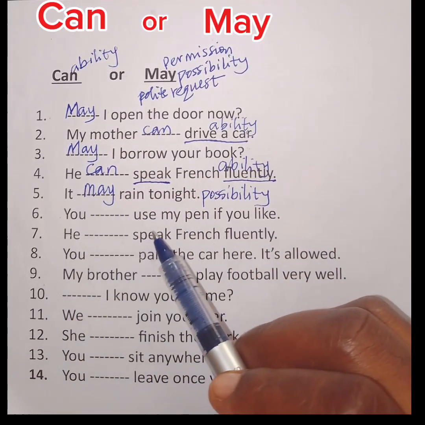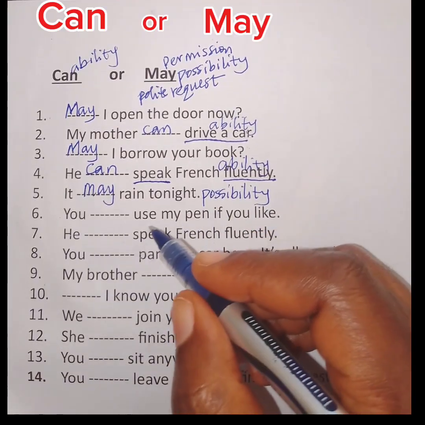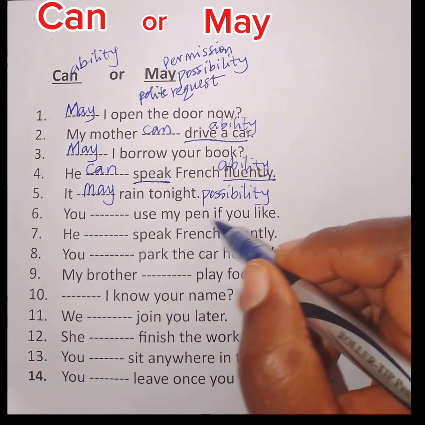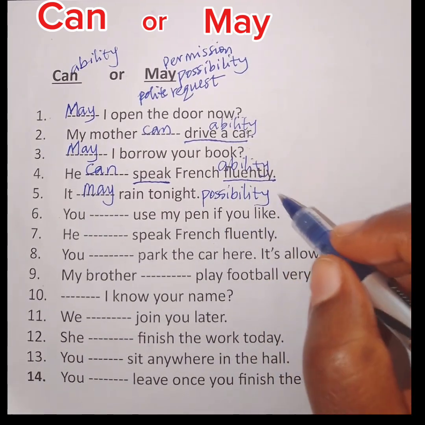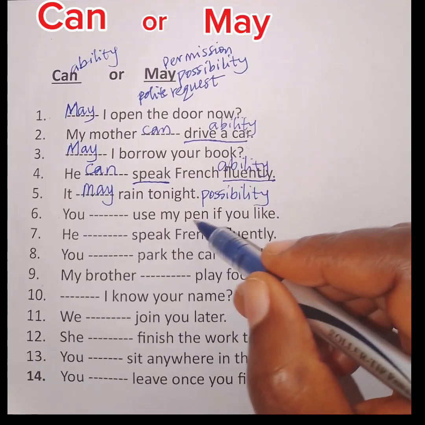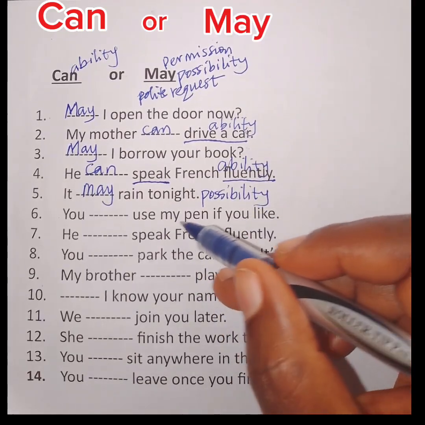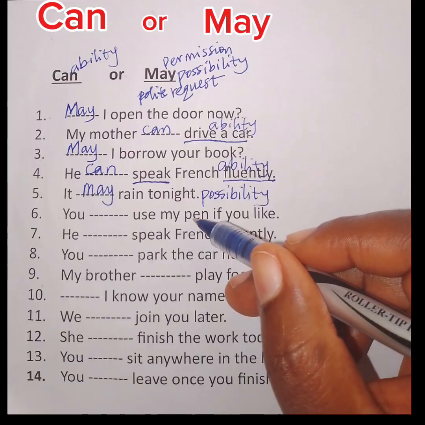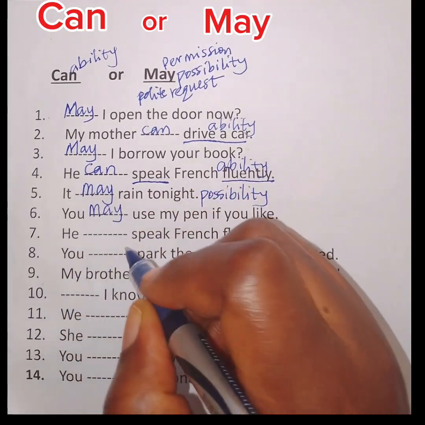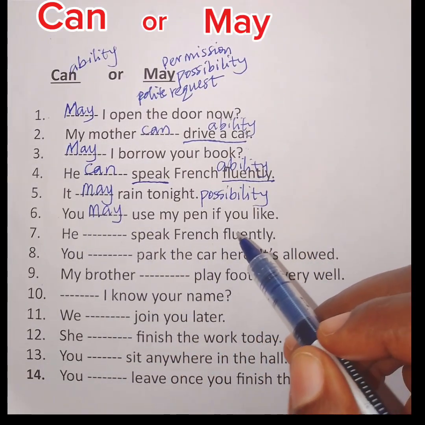6. You blank use my pen if you like. Now, in this sentence, if you look at it very well, the speaker is giving somebody permission. All right? This is talking about permission, saying that you have the freedom to use my pen if you like. So, for permission, what do we use? May. You may use my pen if you like.